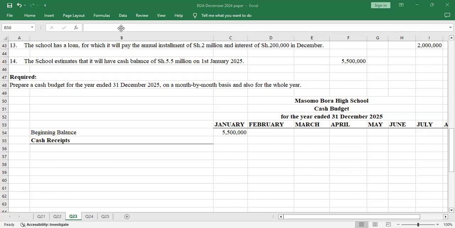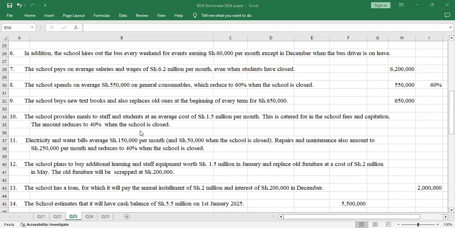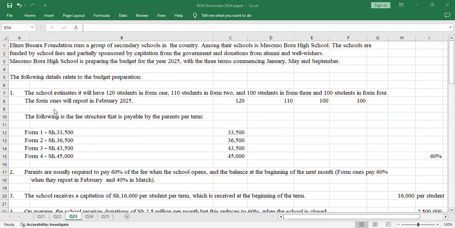So we go to cash receipts. We'll start with additional information number 1. We are told that the school estimates it will have 120 students in Form 1, Form 2, Form 3, and Form 4. The Form 1s will report in February 2025. The following is the fee structure that is payable by the parents per term.